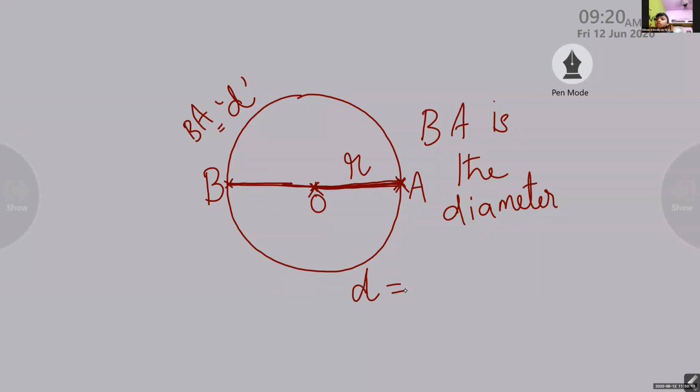R and again one more R. OB is one R, and OA is also R. So D, the diameter, will be 2 times R. One R, again one more R. So D is 2 into R. Okay, children, 2 times radius is known as the diameter.